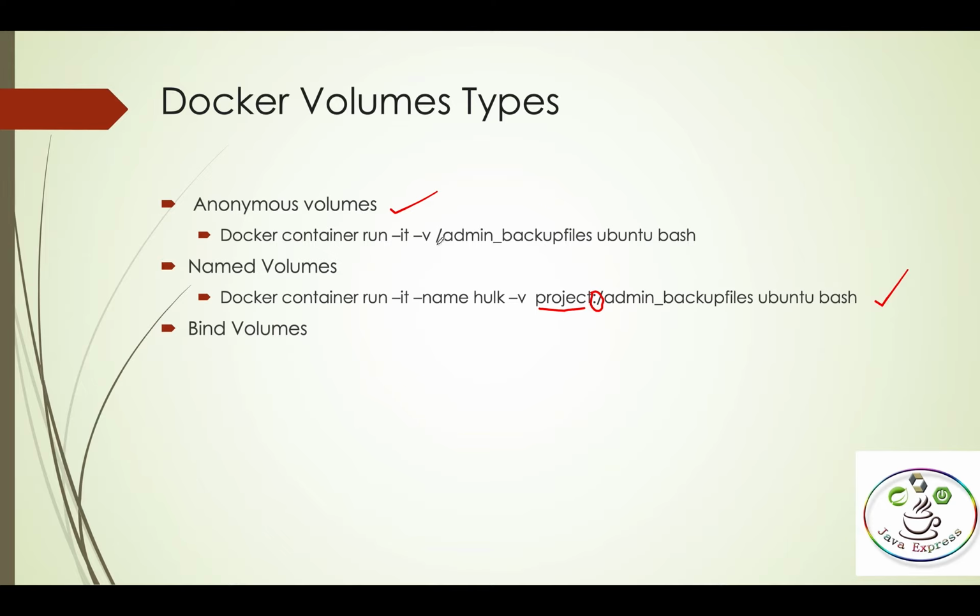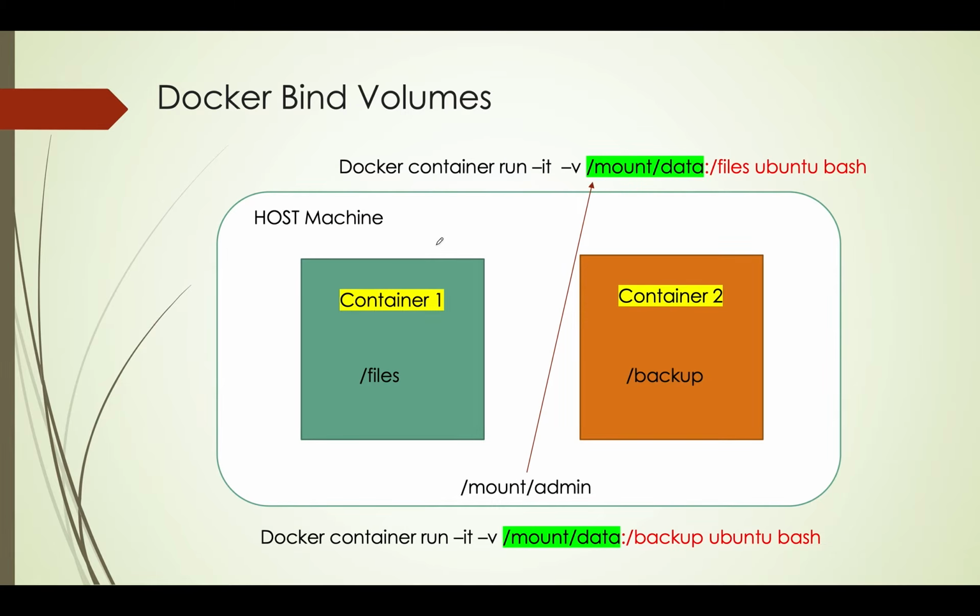If you have not provided anything, it is like an anonymous volume. And we have the concept of bind volumes. Docker bind volumes, what exactly do they mean? As of now, if you give the name, it will be created. Now the bind volume concept is that you create your own folder in your OS, and that folder you mount to your directory. That is called a bind volume. Nothing much, it is very simple. In further sessions also, this is what we will use.